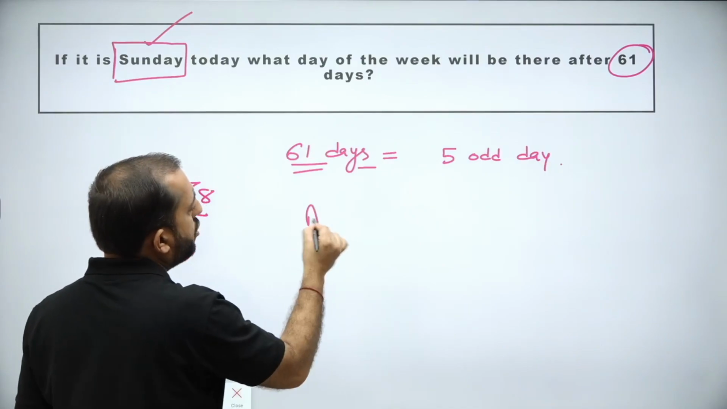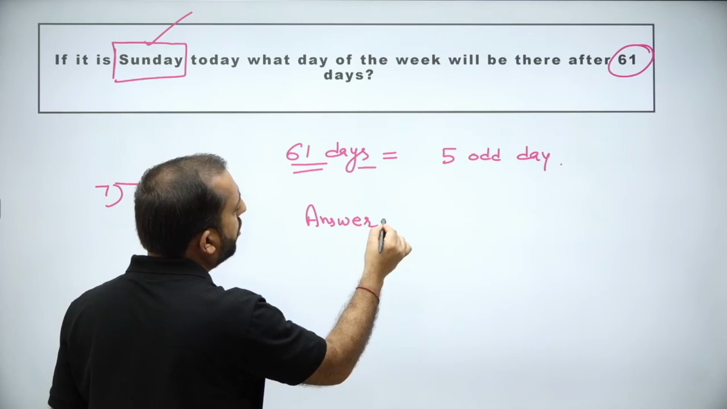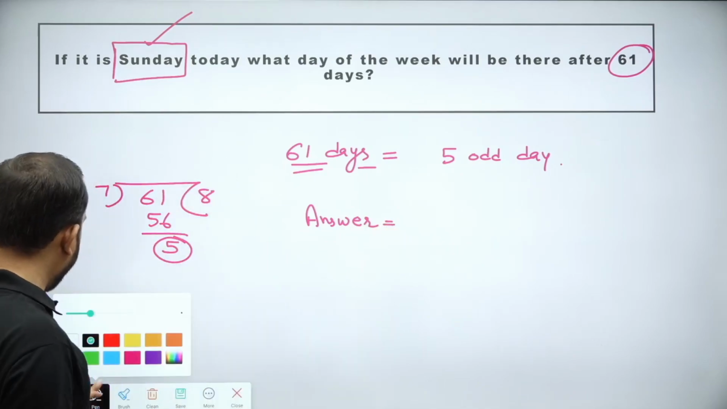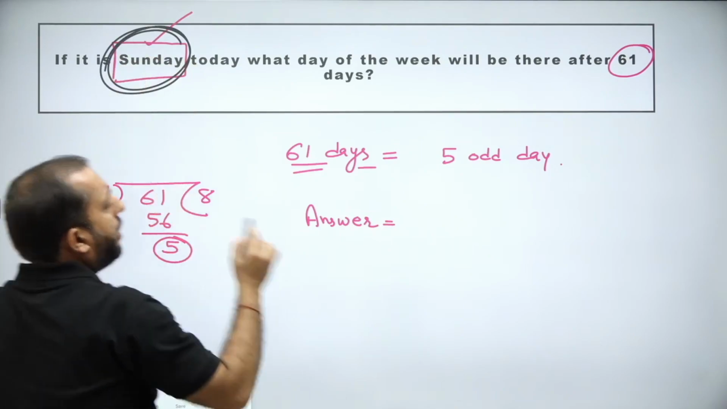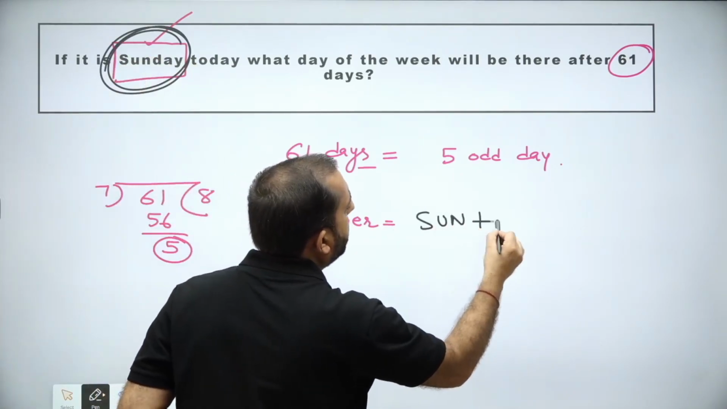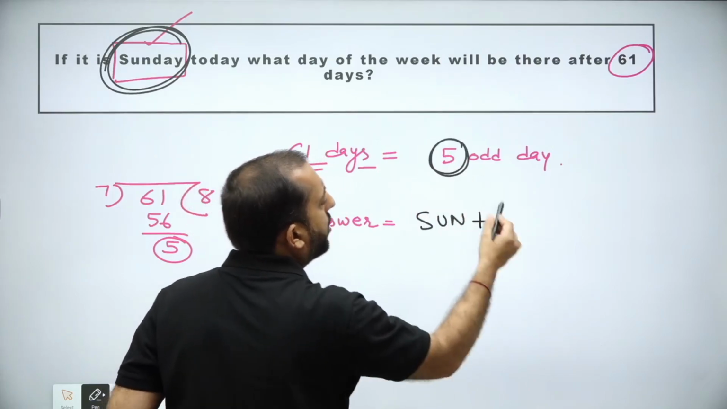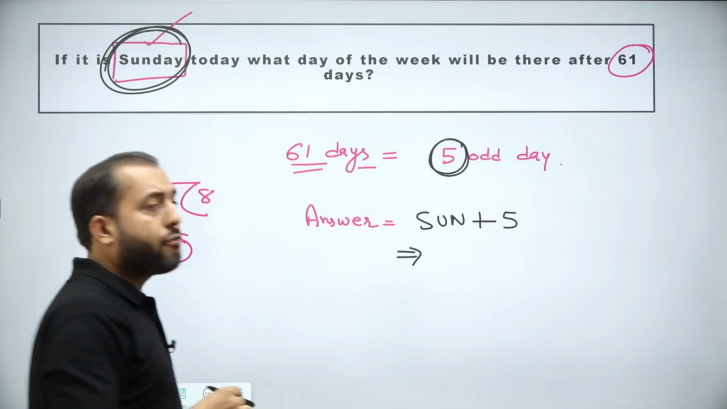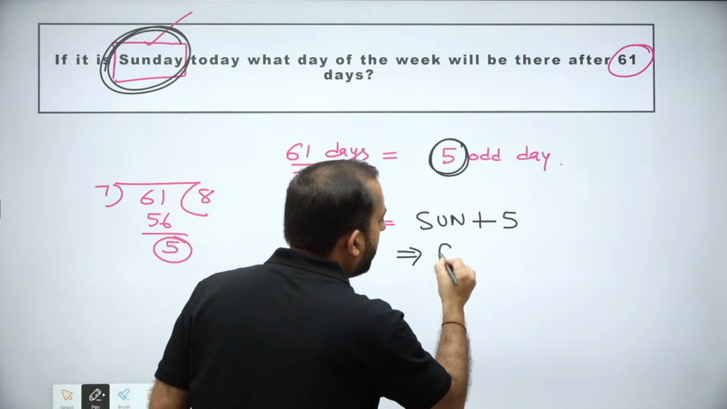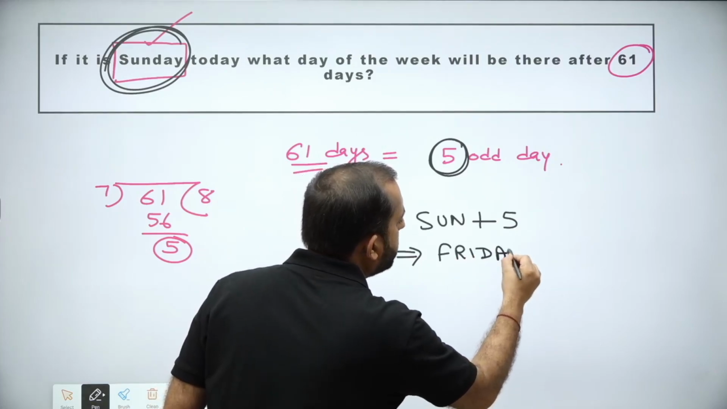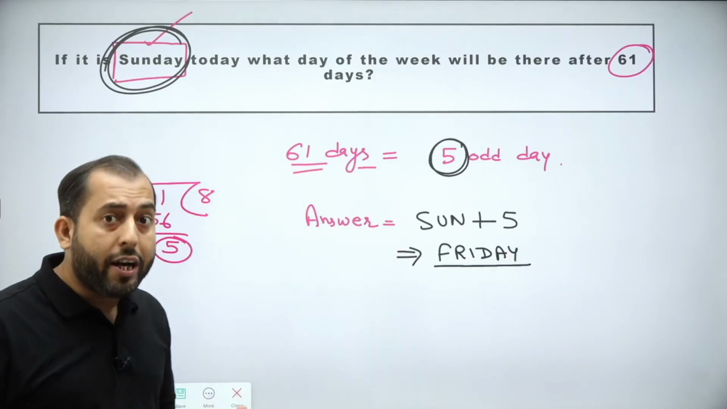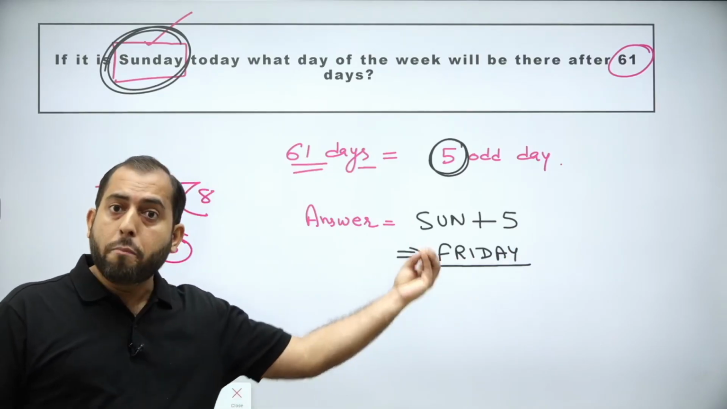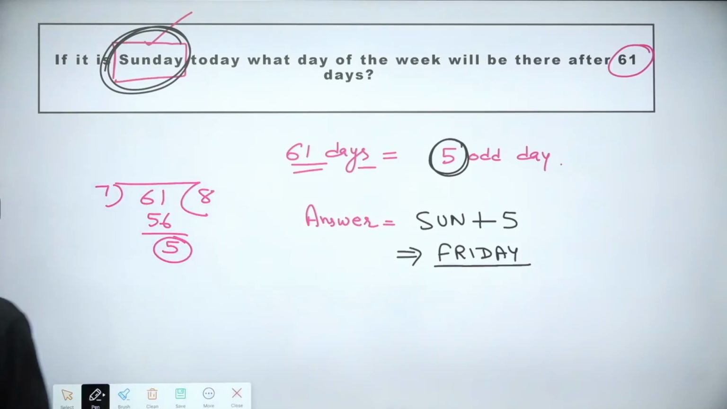So how do we create the answer to the question? The answer will be your reference day plus the number of odd days, which is 5. So Sunday plus 5 is Friday. So if it was Sunday today, then after 61 days it will be Friday. I hope this is clear. Kindly note it down. Okay, let's move on.